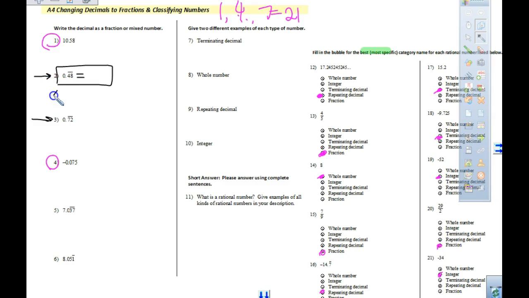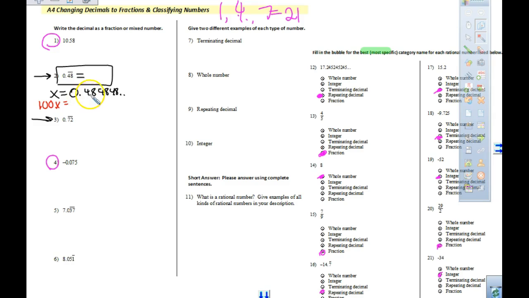So we start off with x equals. What does our x equal? 0.484848, right? What do I need to multiply by to get? Move it 2 places because I have 2 numbers repeating. To multiply by 100. So I'm going to put 100x, right?